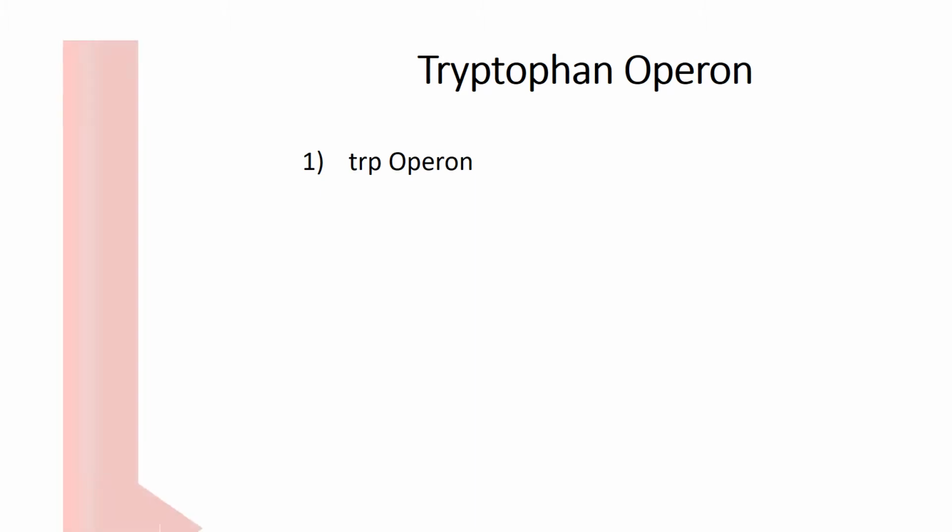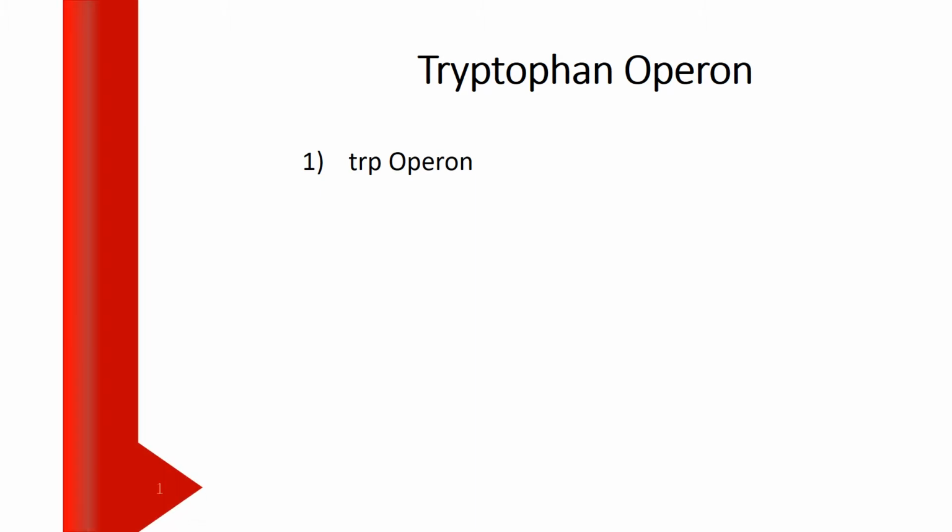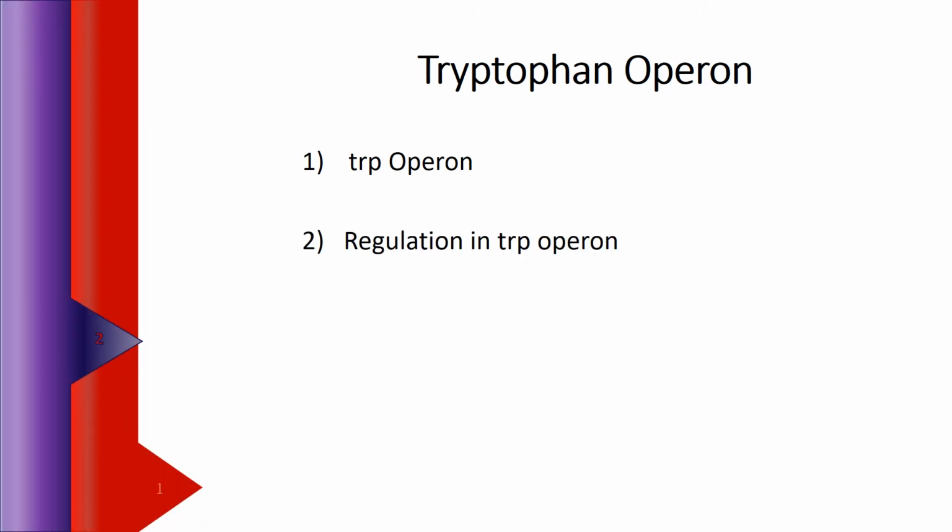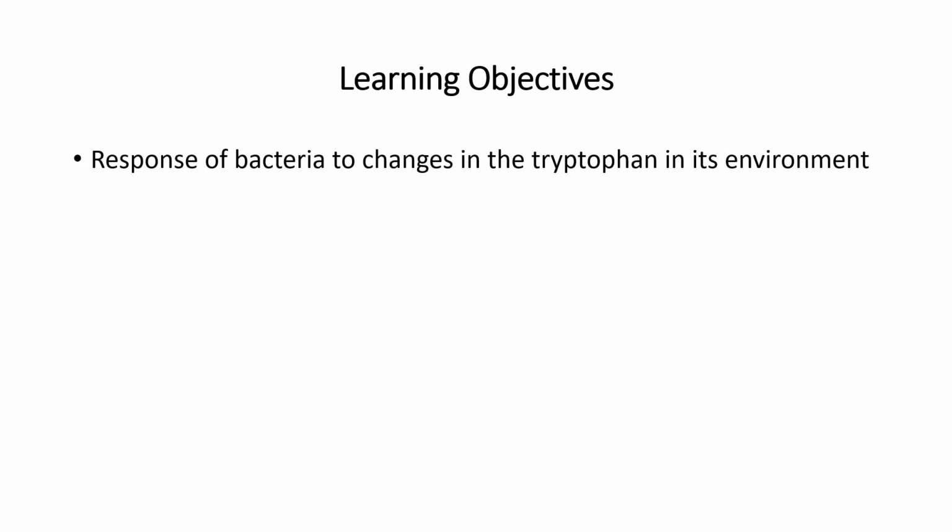This class is about tryptophan operon. In this class, we shall know what tryptophan operon is and how it is regulated. By the end of this class, you will know how the bacteria responds to the changes in the tryptophan in its environment, and you will also know how these responses are regulated.